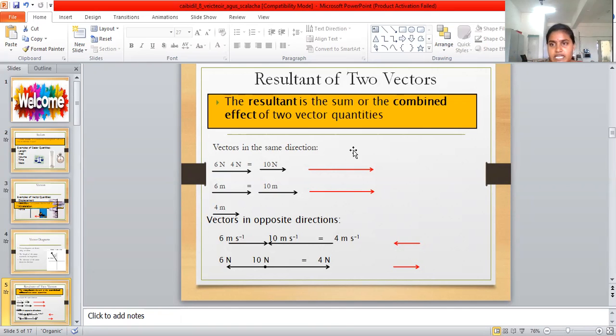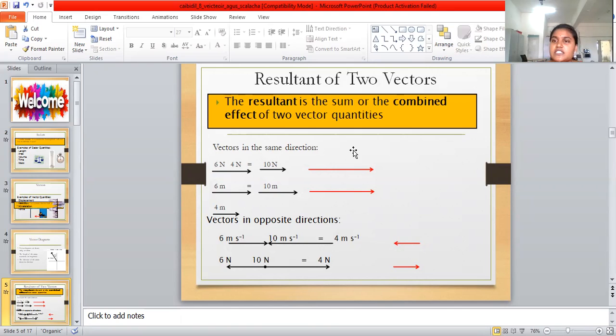Then vectors in opposite directions. Suppose 6 meters per second is traveling from the right side, and 10 meters per second is traveling in the opposite direction. Then the two vectors are subtracted. Subtracted means 10 minus 6 is equal to 4. So 4 meters per second is in the direction of the larger value.